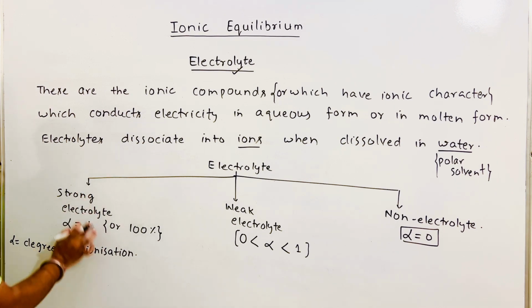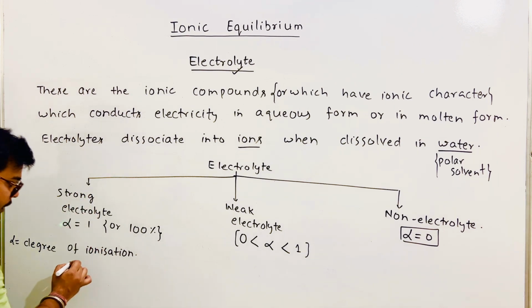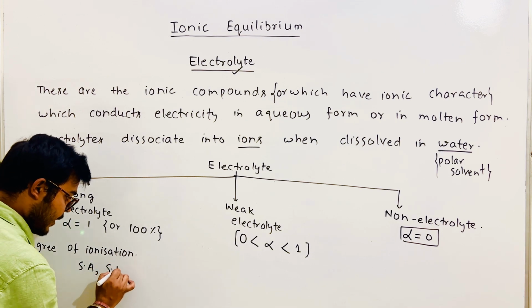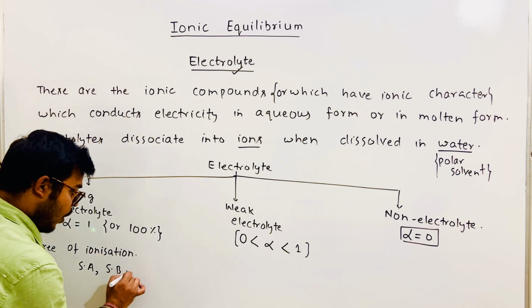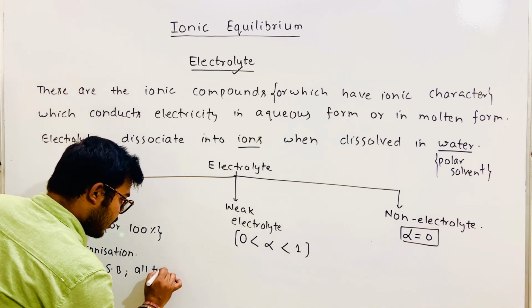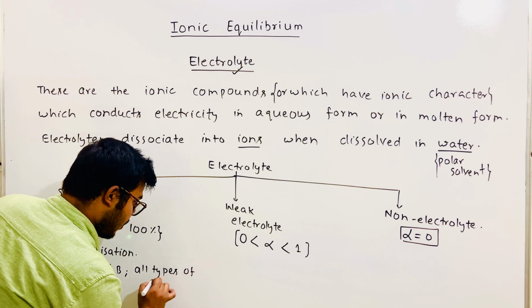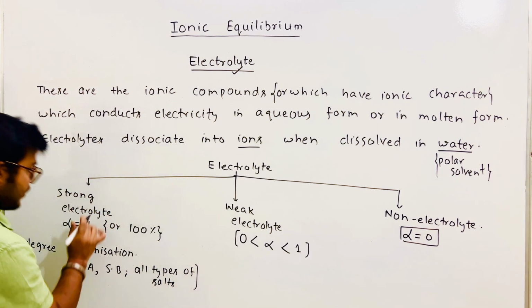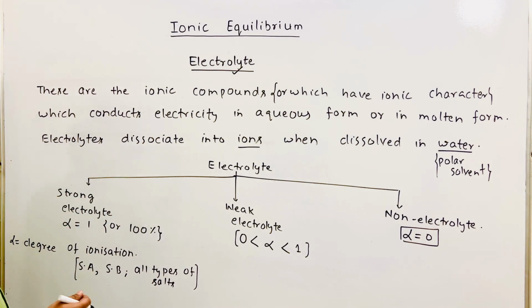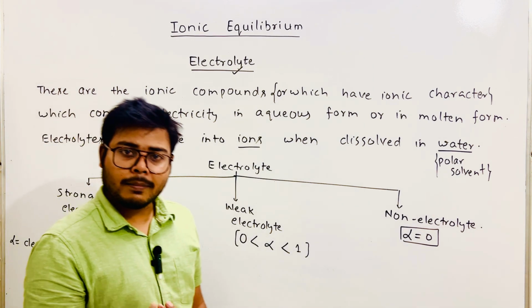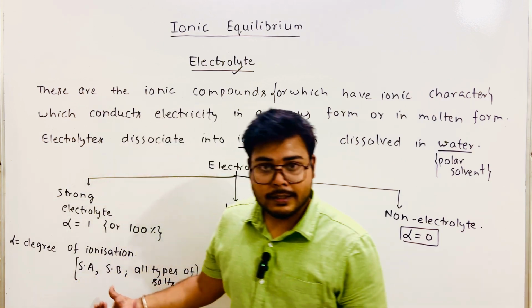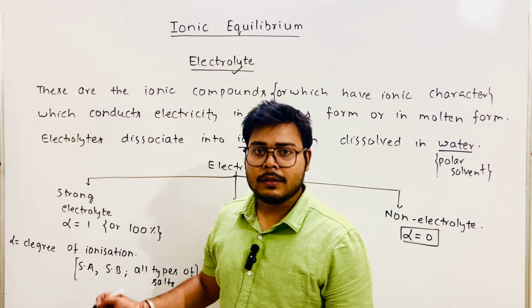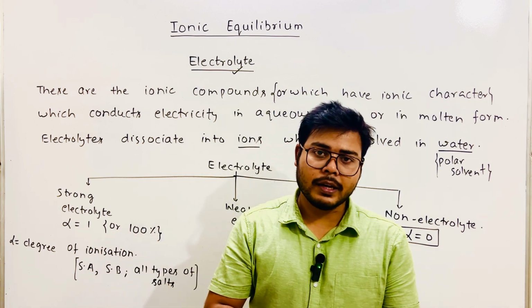So in strong electrolytes, you can say all strong acids, all strong bases, and all types of salts come under strong electrolyte. You may ask, sir, please give me some examples of strong acids. Yes, HCl, HClO4, HBr, HI, these are categorized under strong acids.